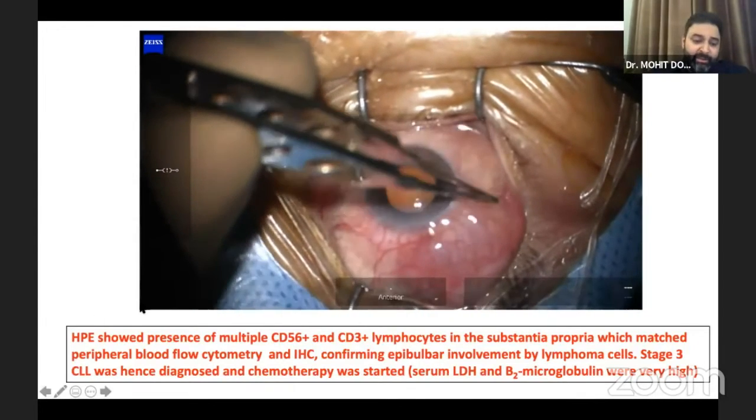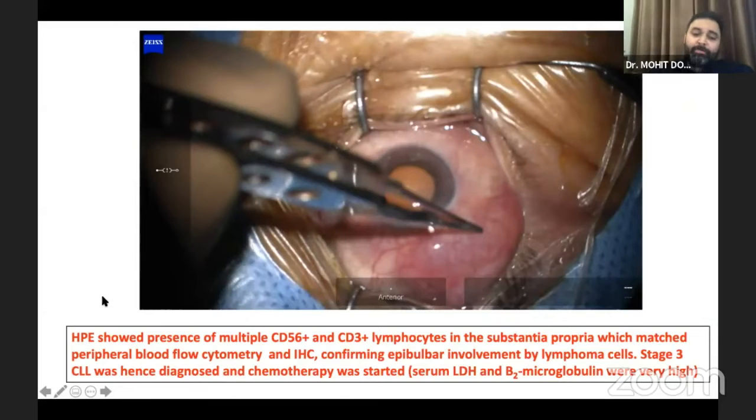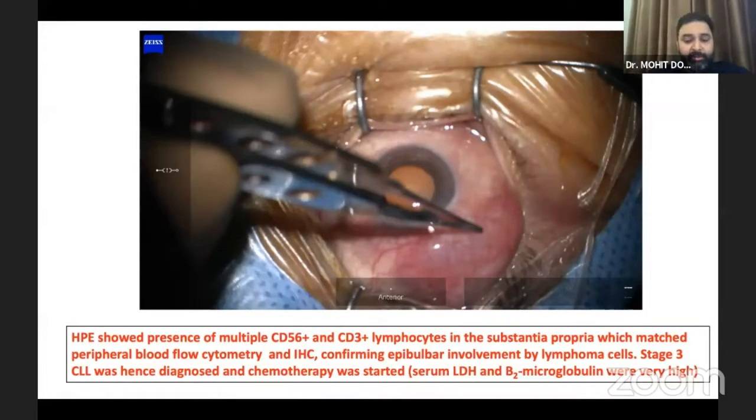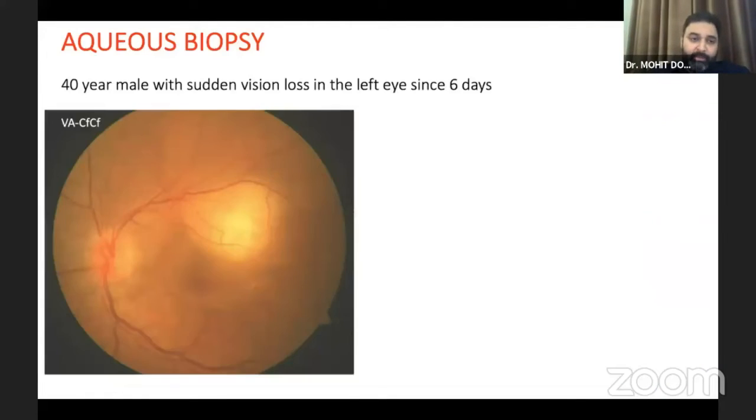But what this patient actually had was that the histopathology showed presence of CD56 and CD3 positive lymphocytes in the substantia propria, which matched exactly with the peripheral blood immunohistochemistry and flow cytometry reports. Hence, she had epibulbar involvement. So she got bumped up from a stage 0 to a stage 3 CLL and was started on systemic chemotherapy and was eventually found to have that and that. So targeted extraocular chemotherapy, biopsy, helped with that.